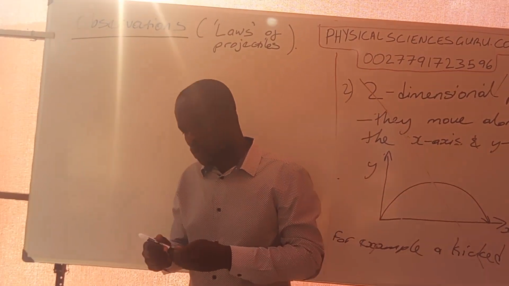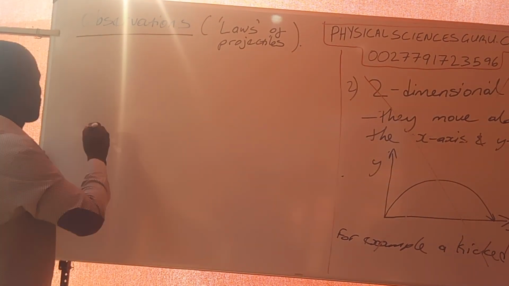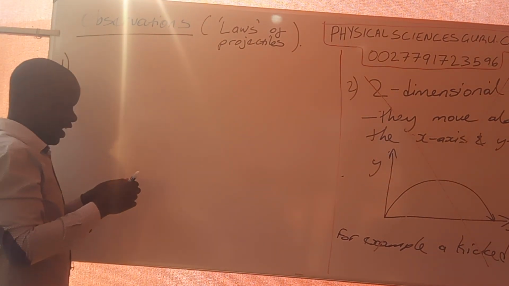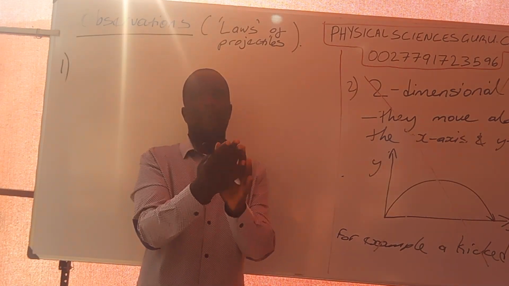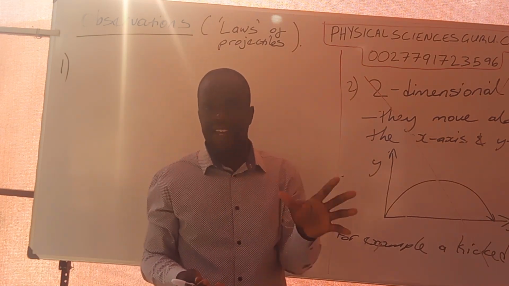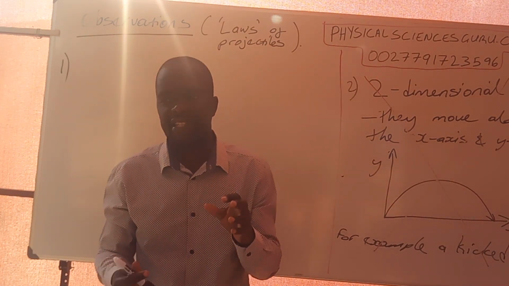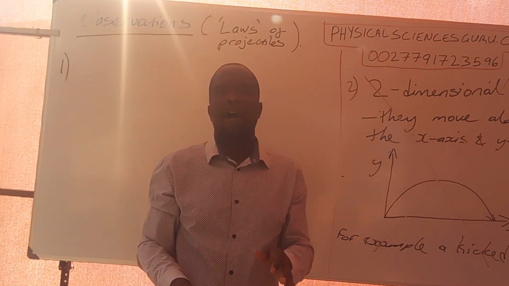Now, I want us to look at these observations together one by one. What is it that you observe when I am throwing this projectile up as I am doing? Remember, we defined a projectile and said it is any object. So in this particular case now, my marker here is acting as our projectile.